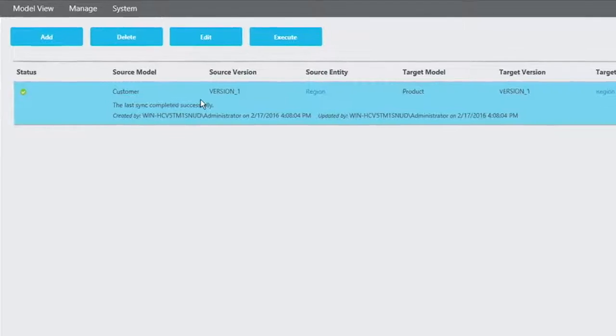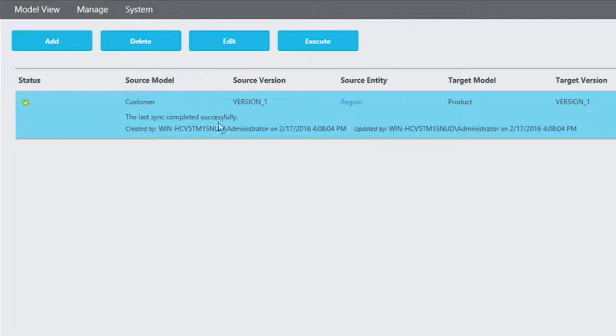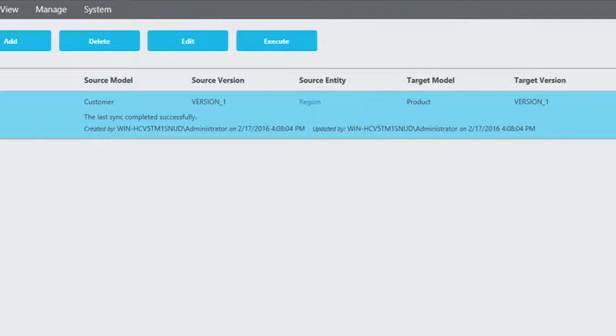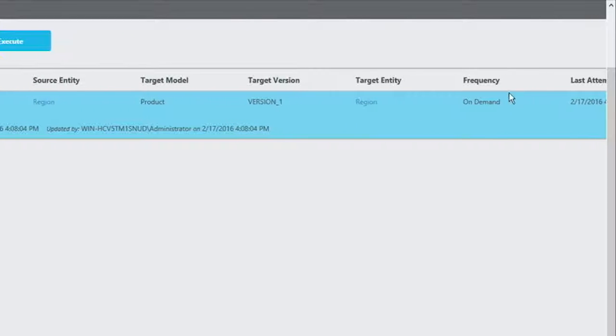So once the relationship has been created, the synchronization happens automatically. The Manage Entity Sync Relationship page shows you all the relationships that have been created, the source entity, the target entity, and what is the frequency of that relationship.